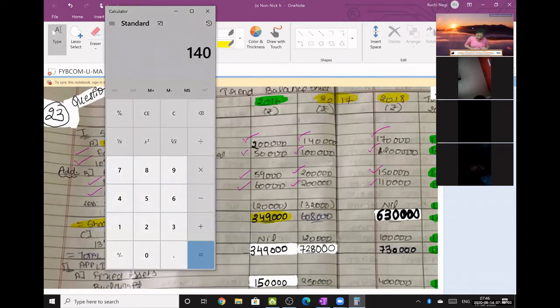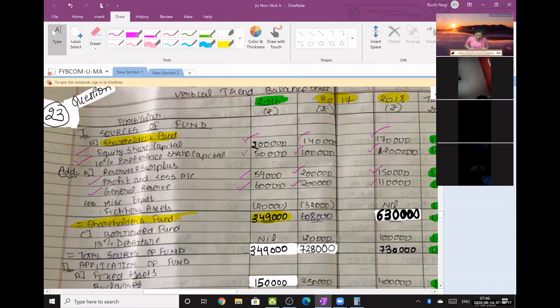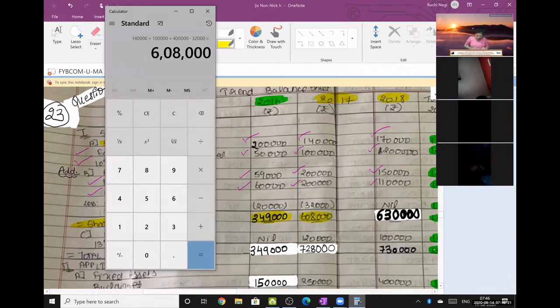Same, 1 lakh 40. You have to be very quick. 1 lakh 40 plus 1 lakh plus 2 lakh plus 2 lakh is 4 lakhs minus 32. So 6 lakh 8,000. Next, 1 lakh 70 plus 2 lakhs plus 1 lakh 50 plus 1 lakh 10 minus 1 lakh.